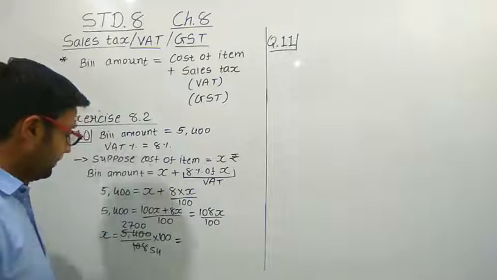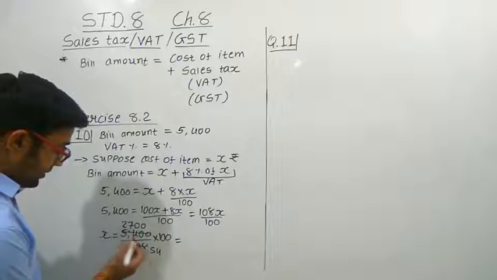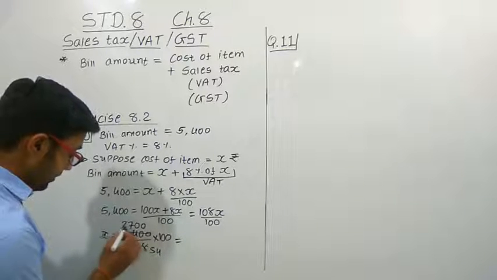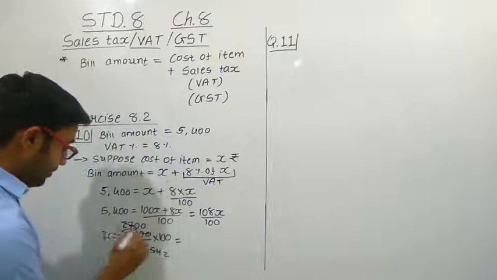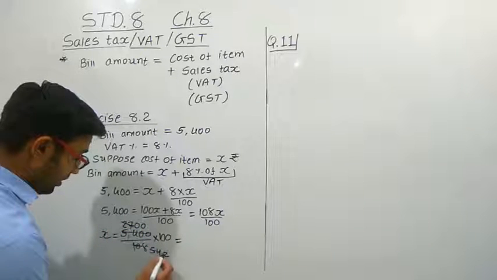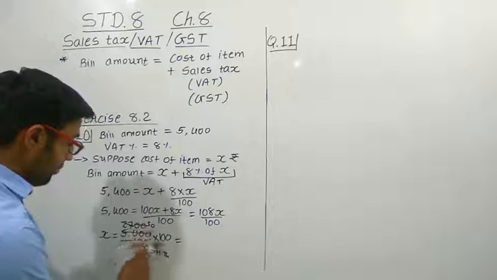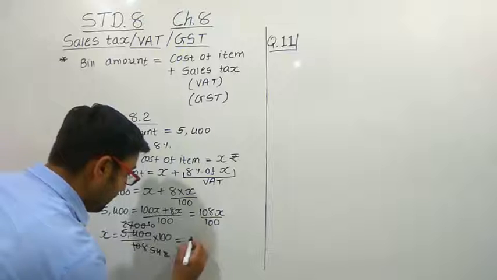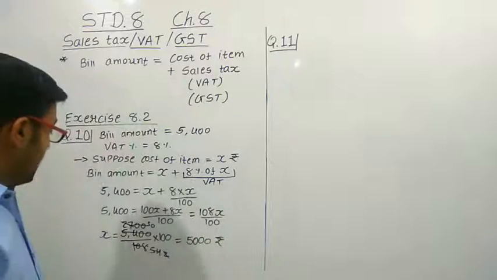2700. Right? Now, we know that 27 2s are 54. So when we divide it, 27 2s are 54. Now the amount remaining here is 100. And when we cut it with the 100, we get 50 2s are 100. So the amount remaining here is 50 into 100, that is 5,000 rupees.